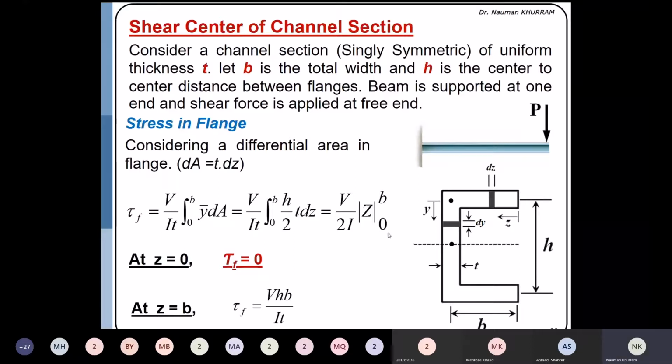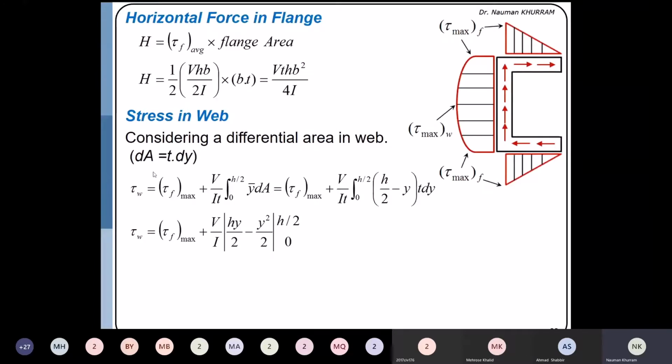Okay, here I'm assuming a differential area in the web, and this area has the height dy and thickness equal to t, and y is the distance which is starting from the junction to the neutral axis. y will be 0 at the junction, and it will be maximum at the neutral axis, which will be h by 2. So shear flow in the web will be equal to shear flow at the junction plus the area which is being added up in the web.